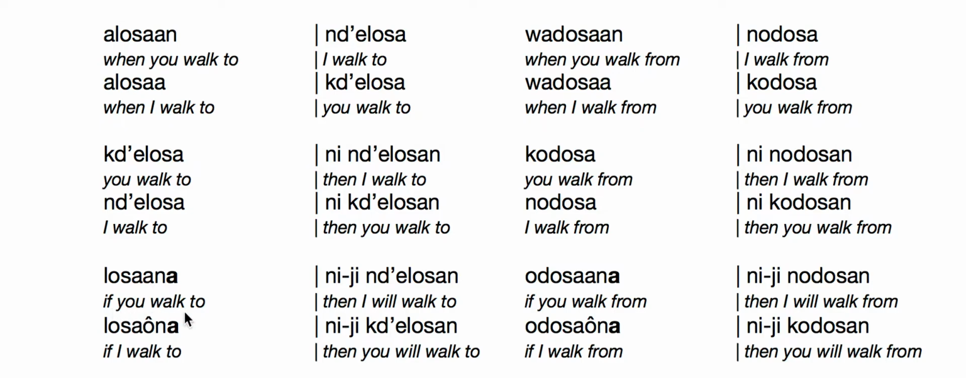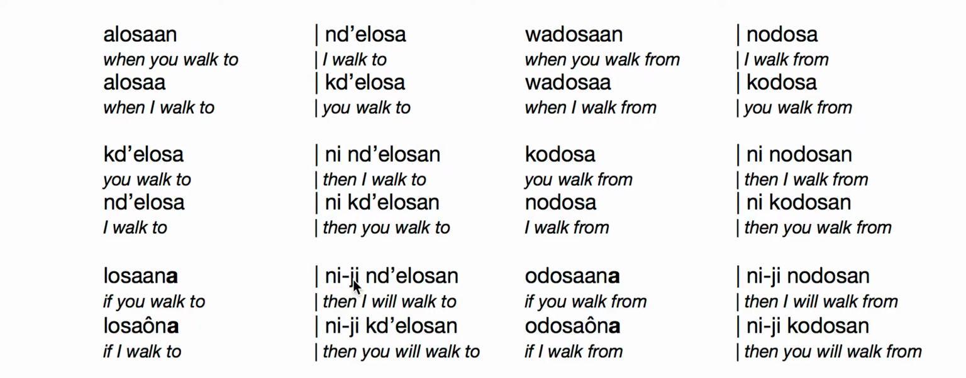The final one I do want to look at, because this was new this week, is losa'ana, if you walk to. We had an A on the end of alosa'an, when or that you walk, and we just get losa'ana. We lose the A at the beginning, and we get an A at the end. Losa'ana. That you becomes if you walk to. Here we have odosa'ana, if you walk from. Losa'ana, if you walk to.